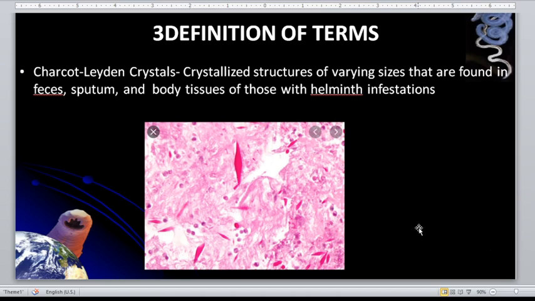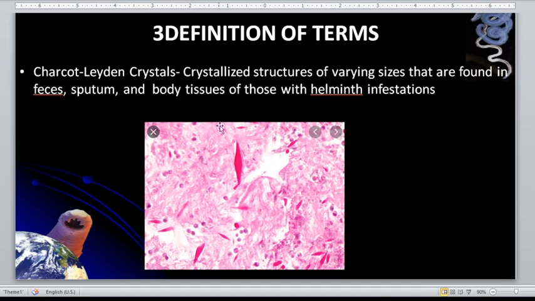So let's define them. We have here the Charcot-Leyden crystals. Charcot-Leyden crystals are crystallized structures of varying sizes that are found in feces, sputum, and body tissues of those with helminth infestation.